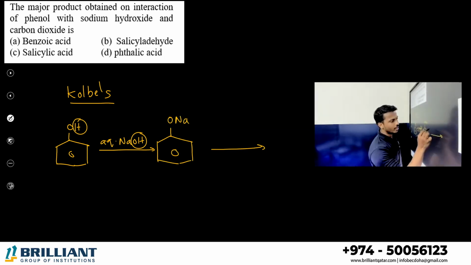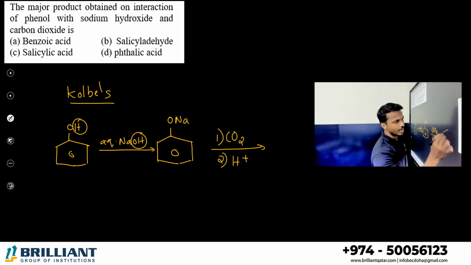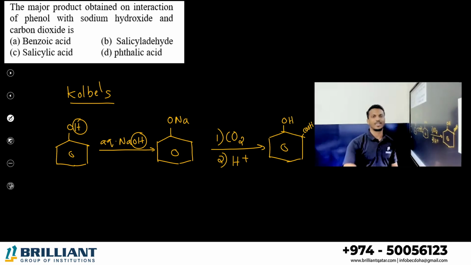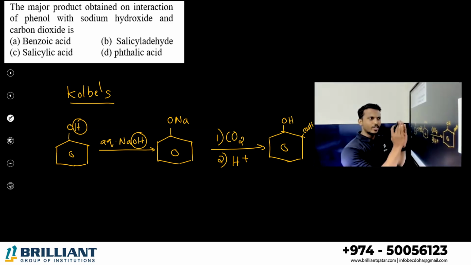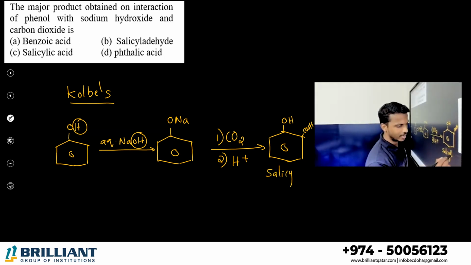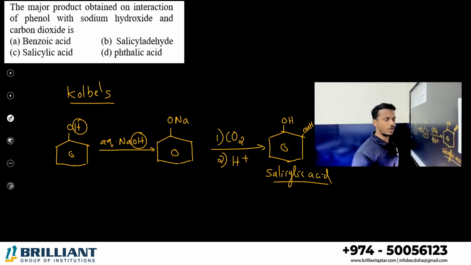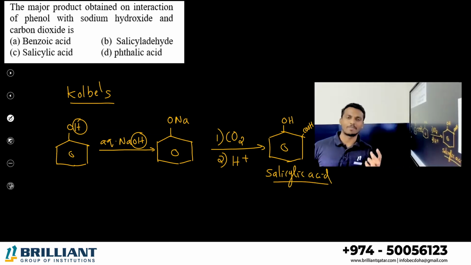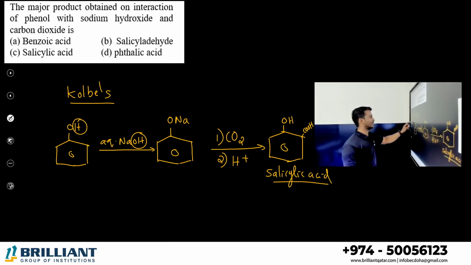Second, what are we doing? First treated with carbon dioxide. Second, we are treating with an acid. Directly we can prepare the product. This is phenol coming back, and this side COOH, a carboxylic acid. With the OH group and COOH nearby on the benzene ring, it is called what? Salicylic acid, right? Kolbe's reaction is the preparation of what? Salicylic acid from phenol. So what's the answer? Yes, salicylic acid, option C.